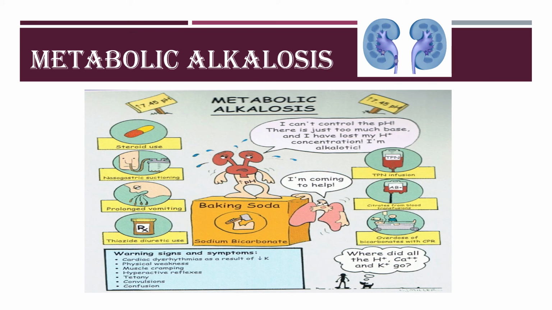And in metabolic alkalosis, there is severe, persistent, prolonged vomiting. Diarrhea causes metabolic acidosis, whereas persistent vomiting means, as we know, that in the GI tract there is formation of HCl, so more loss of HCl is the reason for metabolic alkalosis. In addition, many other causes like steroid use and thiazide diuretics can also cause metabolic alkalosis.